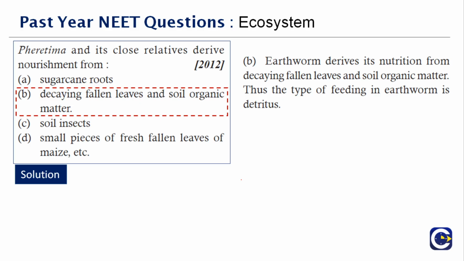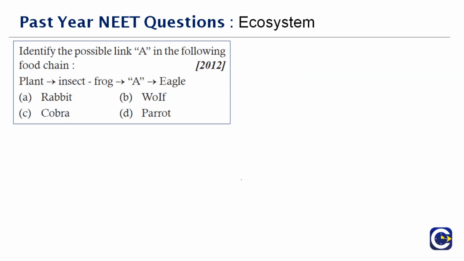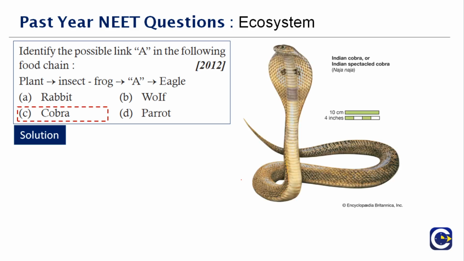Very easy question. I think you don't need much explanation, but now it will be fine for you because it's understood. Next question here. Identify a possible link A in the following food chain. Very easy question. Plant is eaten by the insect, insect is eaten by the frog, and the frog will be eaten by the cobra. Very easy question, right? I'm sure you all understood what the answer is.